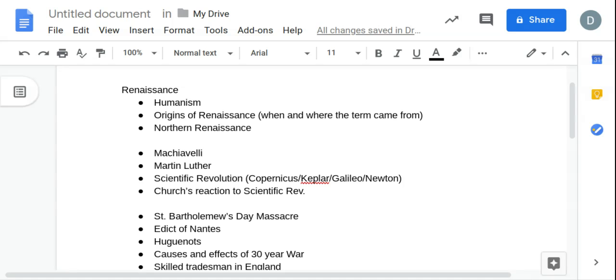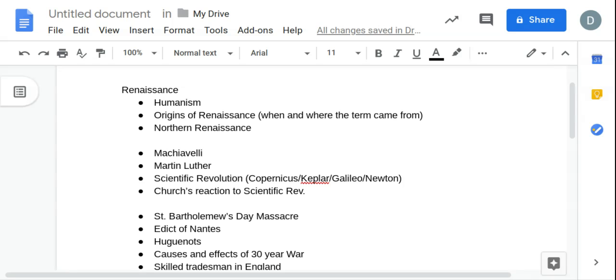And then we go back a little bit to the religious wars in France and Germany. St. Bartholomew's Day Massacre. You need to know it. Cause, effects, how it went down, a description of it. Edict of Nantes. Pretty straightforward. What is it? What was its effect? What caused it? Huguenots, who were they? What was their role to play in France? And the causes and effects of the Thirty Years' War, of course.